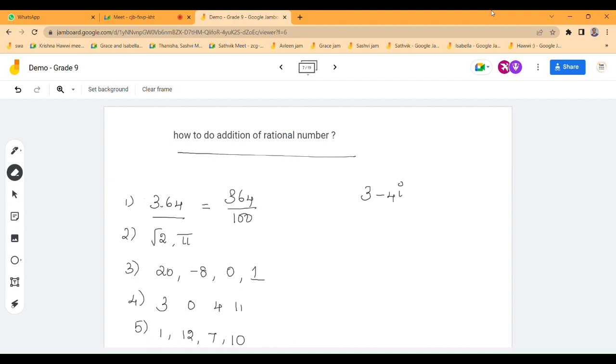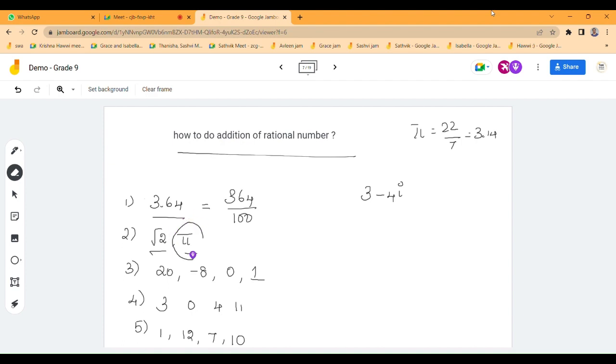What about root 2 and pi? Ma'am, root 2 and pi. Pi is a decimal, I guess, ma'am. If we write it as 3.14. Ah, I explained you already, no? The value of pi is 22 by 7. That means we can also say it is a rational number. 22 by 7 is a rational number.